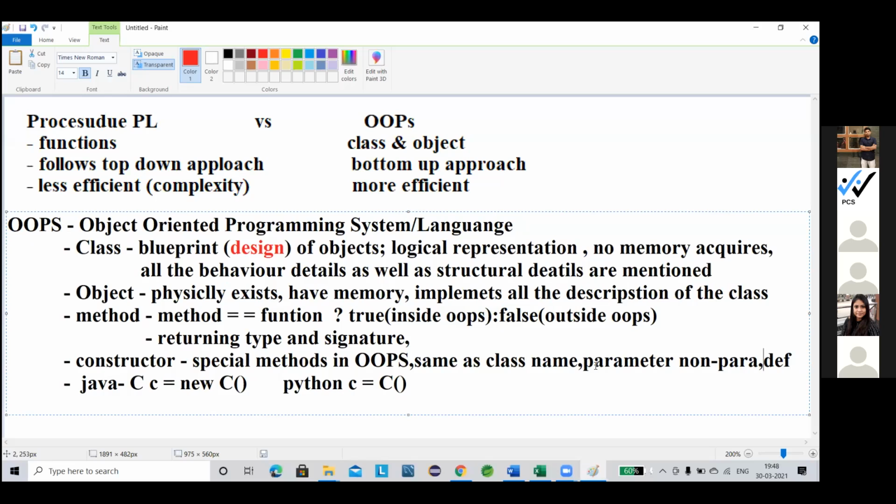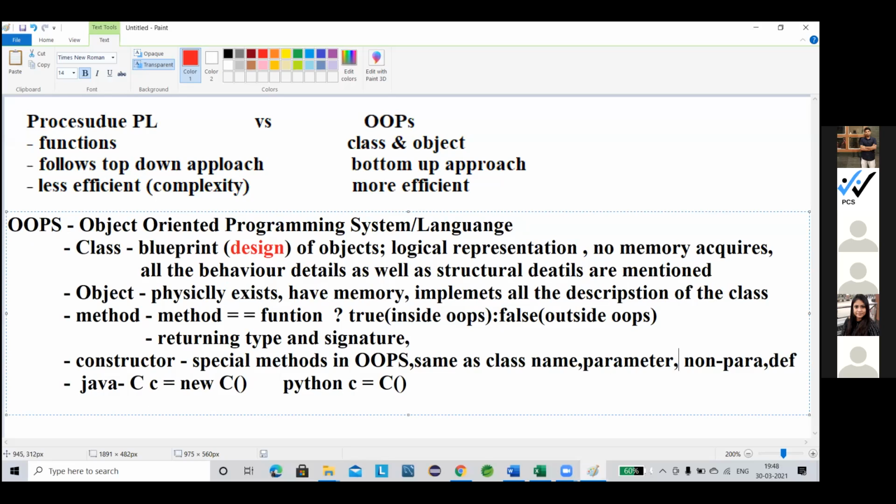Default constructor. There are 3 types of constructor. First is parameterized. What is parameterized? If there is no parameter written inside the constructor, that is a non-parameterized constructor. Parameterized constructors are those which have some parameter written, like that I will show you. In Python, I can see some constructors are parameterized and some are non-parameterized. That I will show. Don't worry.